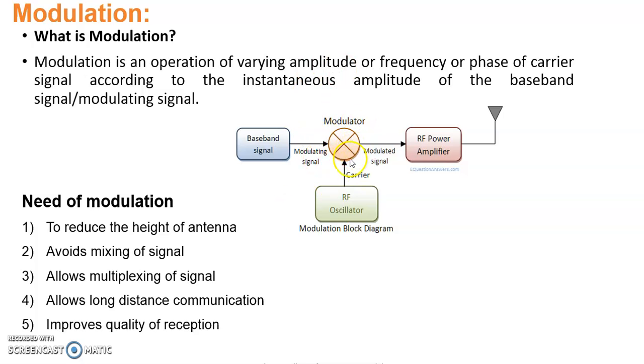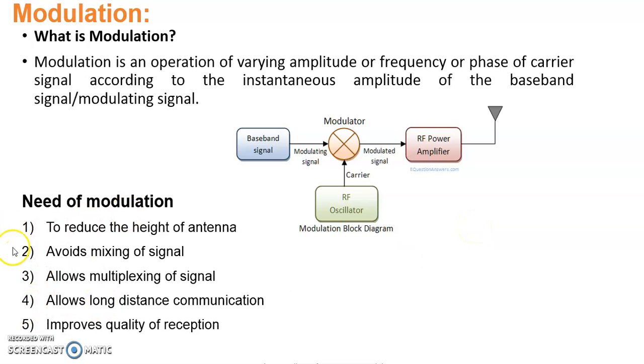This modulator circuit performs that role, and the signal that is the combination of the original signal and the carrier signal is called the modulated signal. The modulated signal is given through the RF amplifier and power amplifier to the antenna. Then it is transmitted. On the receiving side there is a receiving antenna, a demodulator, and a final display. So why is this modulation required?